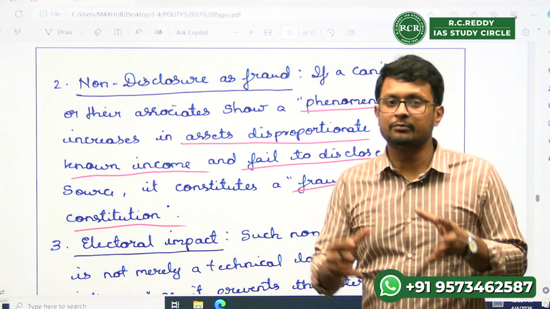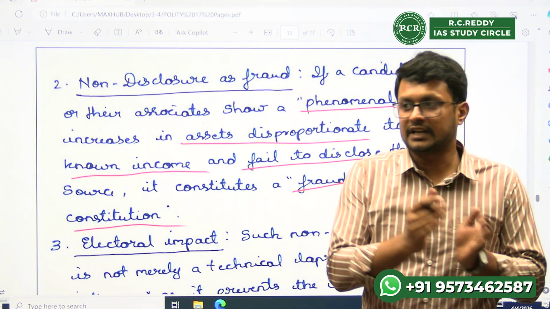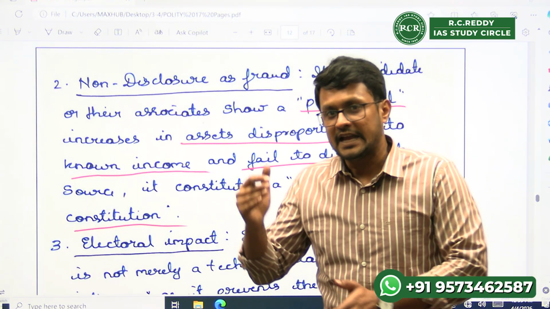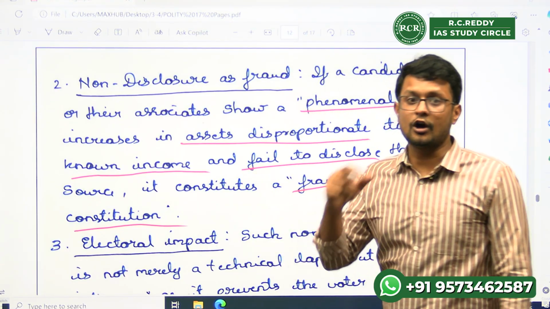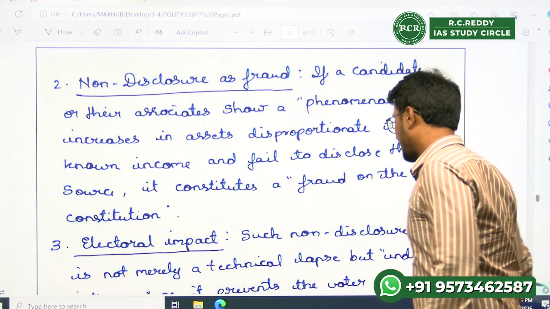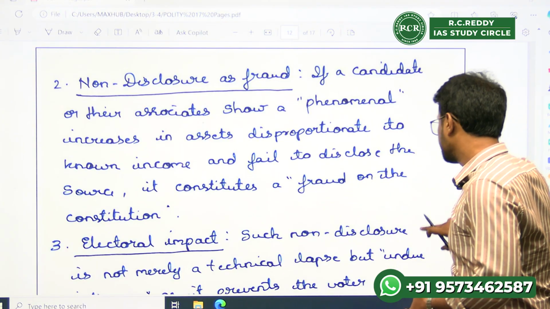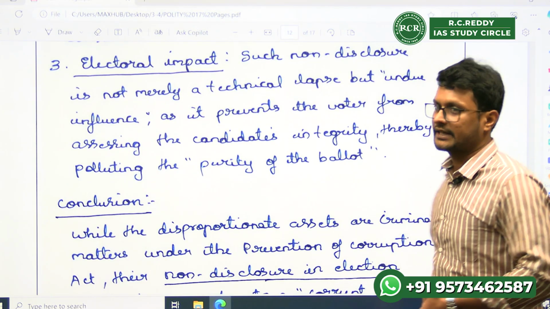So read both points together. In those cases, the Supreme Court says the right to know is fundamental, and in the second point it says non-disclosure is actually a fraud on the constitution. If you see both of them in unison, you will understand the electoral impact.